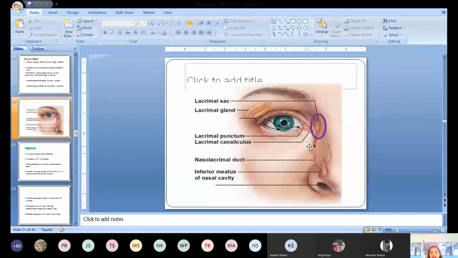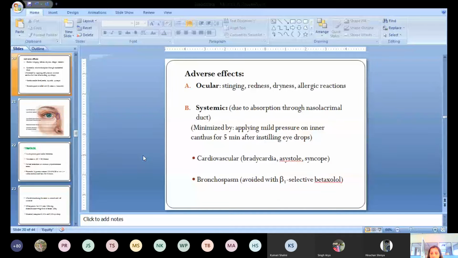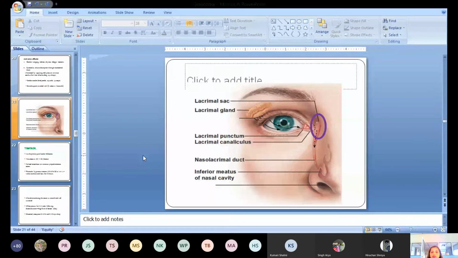Clear? So when you instill beta blockers through the topical route, some part of the drug is absorbed through this nasolacrimal duct. Finally it reaches the nose and then the blood circulation, which may produce a systemic effect. This is the reason why drugs given by the topical route also produce systemic side effects.